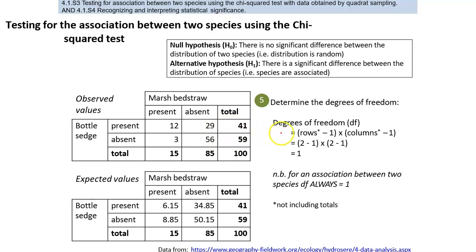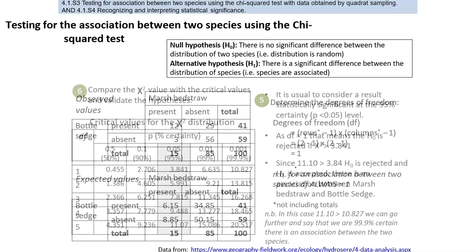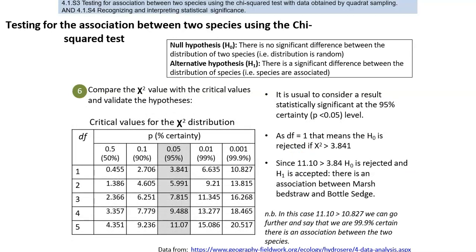Degrees of freedom: once you have made the contingency table, the rows minus 1 times the columns minus 1 will give you the degrees of freedom. So the degrees of freedom here would be 1. You just need to look at this table.